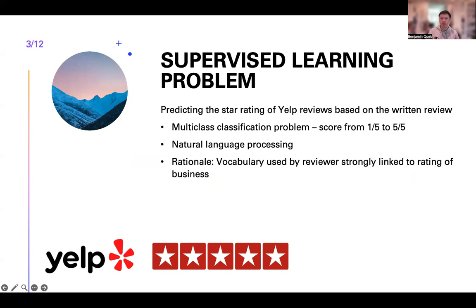The supervised learning problem I've chosen is predicting the star rating given by a reviewer to a business based on the written review. This is a multi-class classification problem whereby we're trying to predict the review score out of 5. And this is a natural language processing problem.